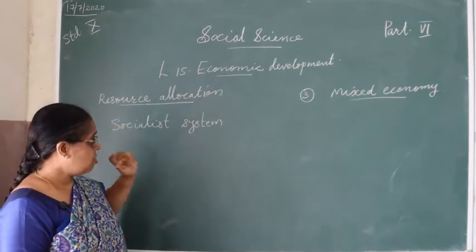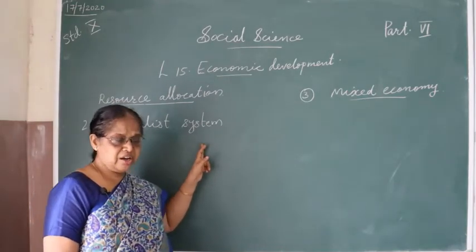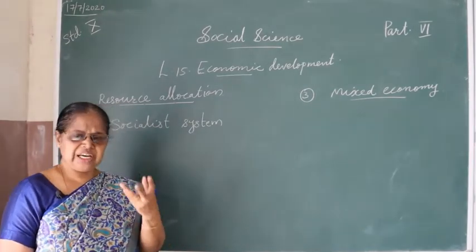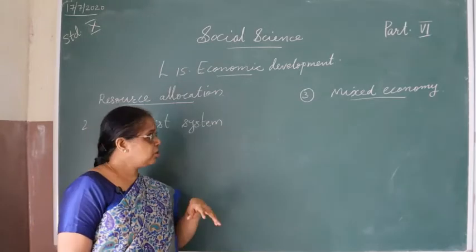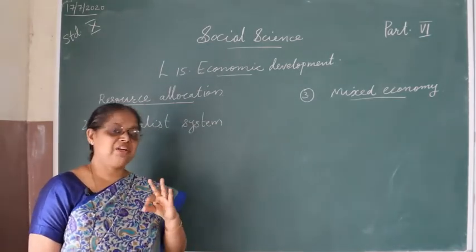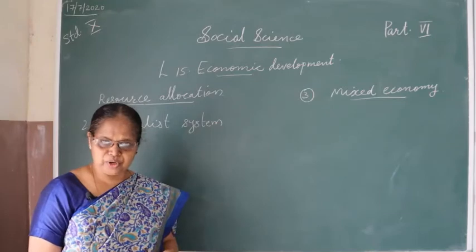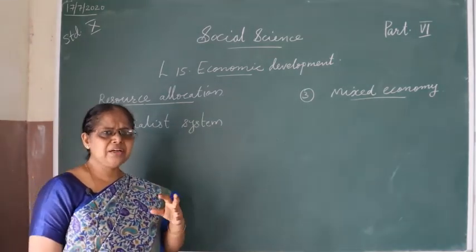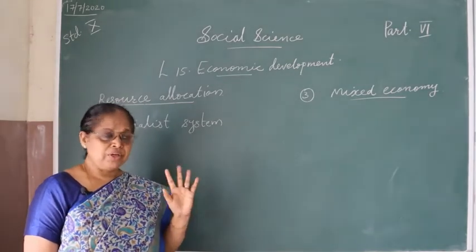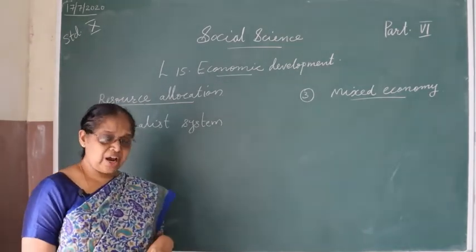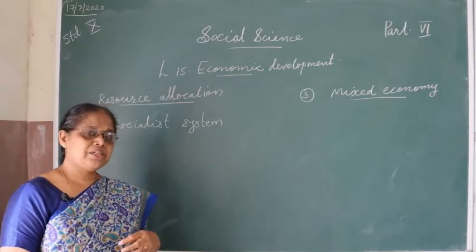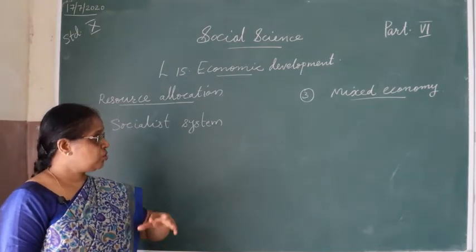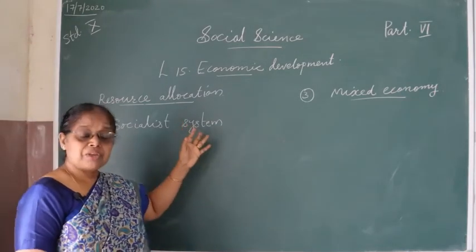But here, according to the requirement of the society, the government plans what items have to be produced. They take a survey and conclude that yes, this is the item necessary for the society that has to be produced. For that they select the government farms, and a target is also given to that particular government machinery, and farmers or laborers are given wages according to their work. So totally it comes under the government.